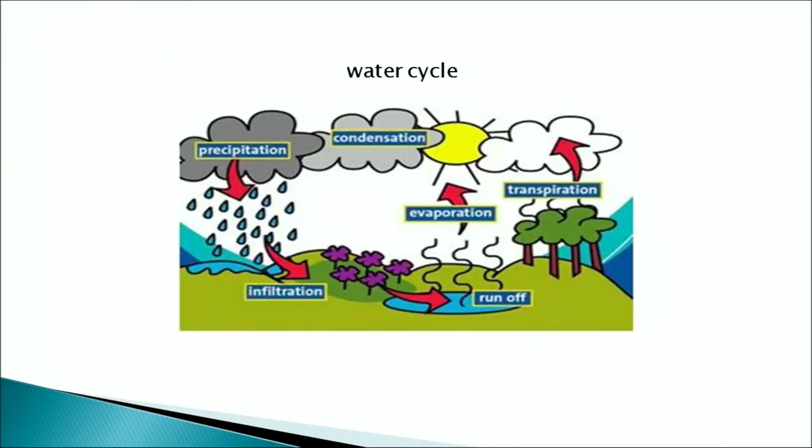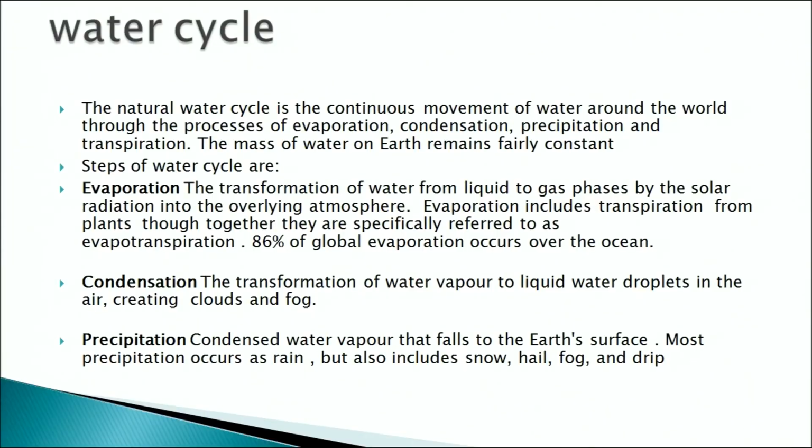This is the figure showing the cycling of water in nature. The nature water cycle moves the water around the world through the process of evaporation, condensation and precipitation. Evaporation is the transformation of water from the liquid phase into the vapor phase. Solar radiation is important in the process of evaporation. The major amount of evaporation takes place over the oceans.